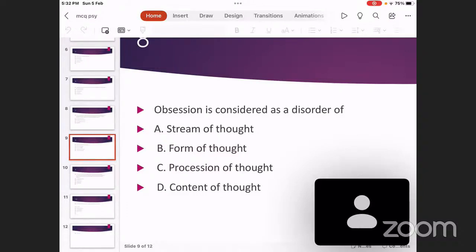Those things are unlikely to be asked usually for MCQs. Content of thought abnormalities may be asked as MCQs. Content means abnormal content of the thought process in your mind. So delusion. Delusion is a classical example of content of thought abnormality. Depressive thoughts, suicidal ideas, they are also disorders of content of thought.